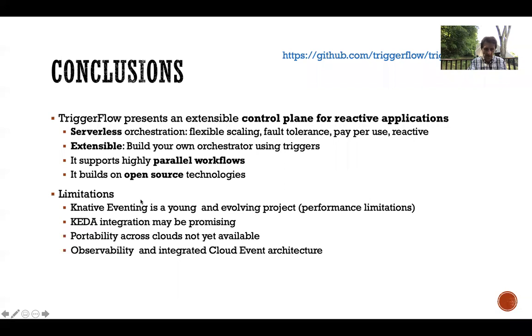There are some limitations, of course, to this system. Knative Eventing is a young and evolving project with some performance limitations and very restricted filtering capabilities, but it's moving on. KEDA is promising, and they are even talking about integration with Knative Eventing. Portability across clouds is not yet available. When we have multi-tenant Knative systems with Knative Eventing, this could be very interesting to compare systems across clouds. And finally, there are limitations in observability in unintegrated cloud event architectures.